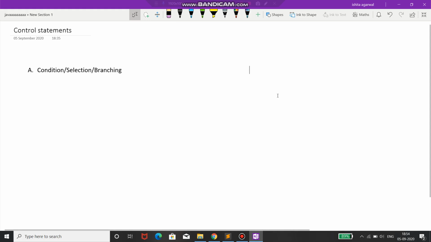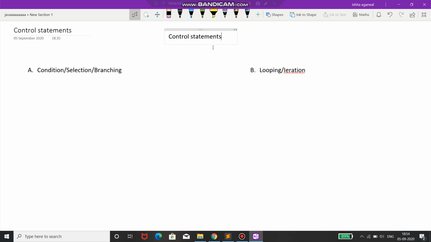Hello friends, in this video we will study our next topic, that is control statements. If we talk about control statements, we have two things. First is condition and second is looping. By looping I can mean iteration also. These are the two things in control statements. We can branch it like this: control statements are divided into conditions, selection, branching, and one part is looping and iteration.